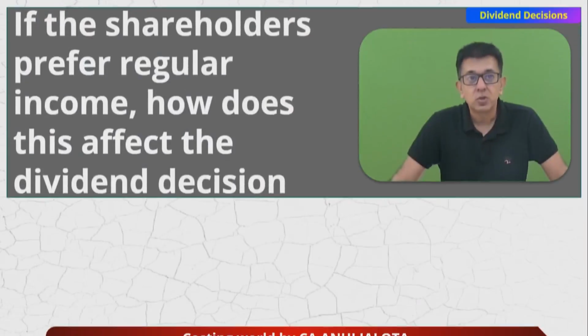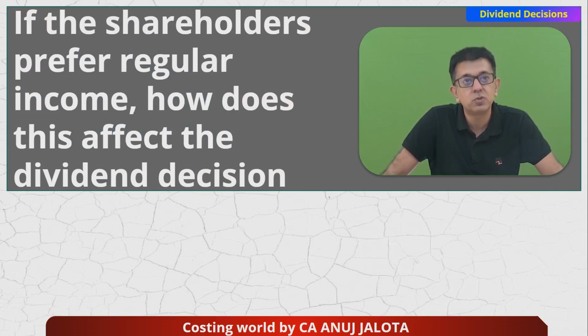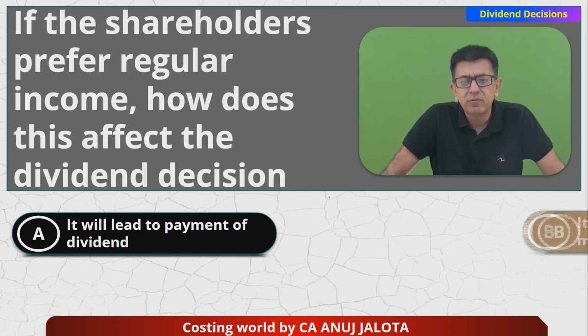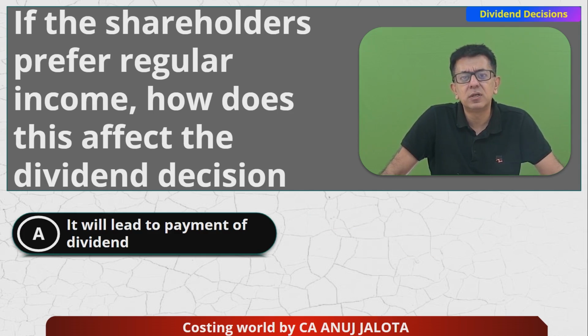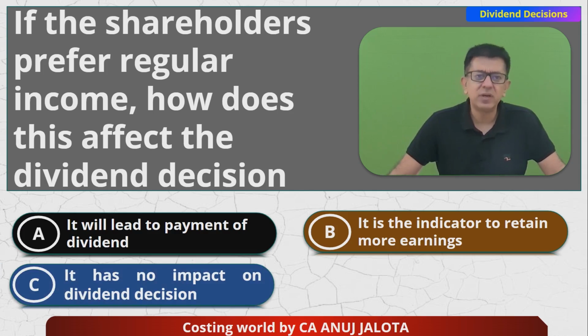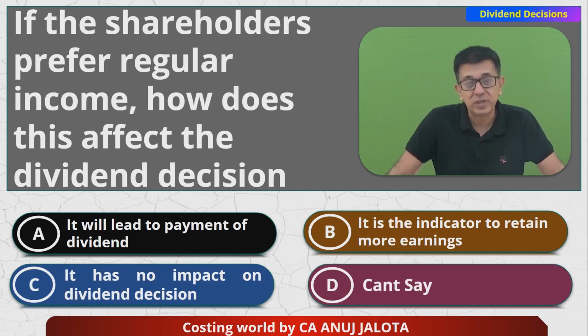So the question is, if the shareholders prefer regular income, then how does this affect the dividend decisions? Option A: it will lead to payment of dividend. Option B: it is an indicator to retain more earnings, meaning a lesser amount of dividend. Option C: it has no impact on dividend decisions. And lastly, D: can't say. You can put your answer in the comments at this time.